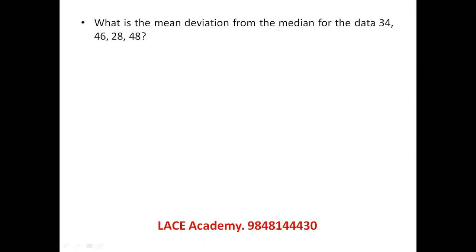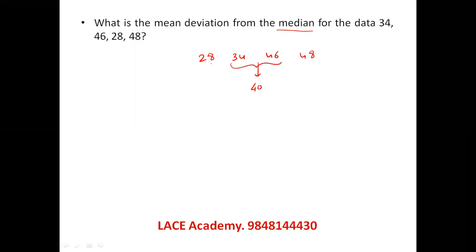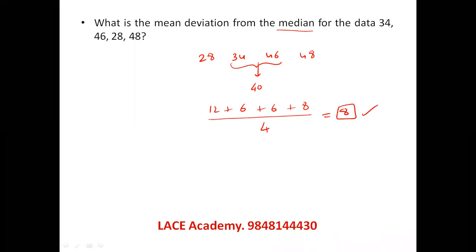What's the mean deviation from the median of the given data? First, to get the median of the given data, I'm arranging the data in ascending order. The middle value is the median, which is 34 plus 46 by 2, 40. So now deviations are the differences from 40 with all values: 12, 6, 6, 12, sorry, 8. Mean deviation is the mean of all these deviations, a straightforward question, divided by the number of values. So 32 by 4, which is 8, right? Now let us see the next question given.